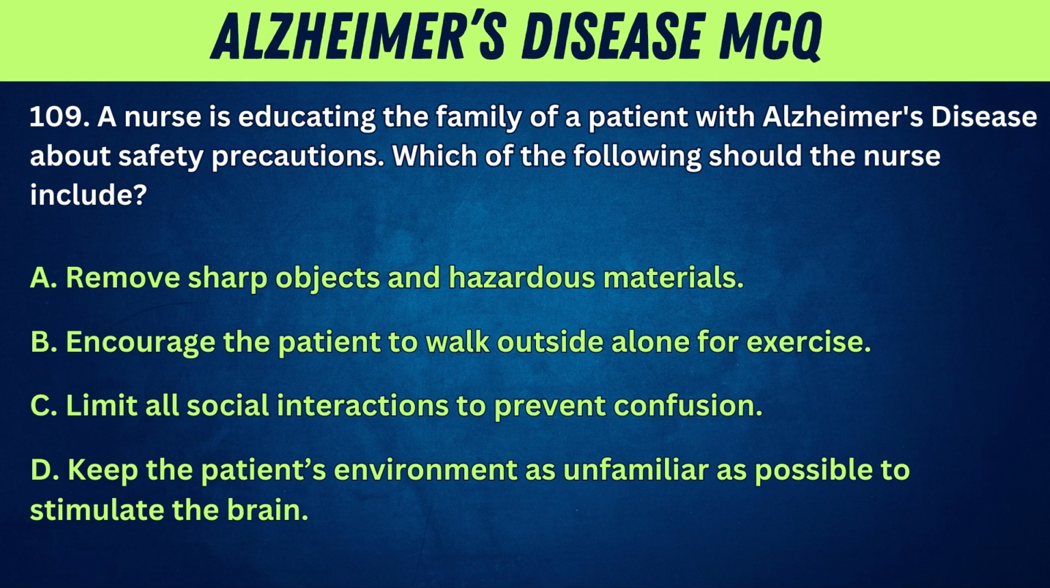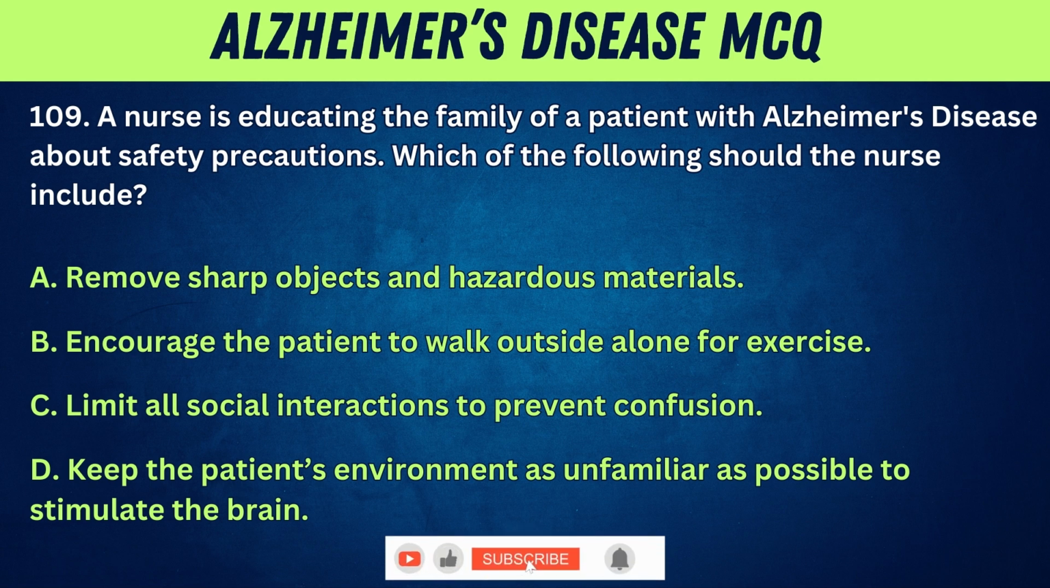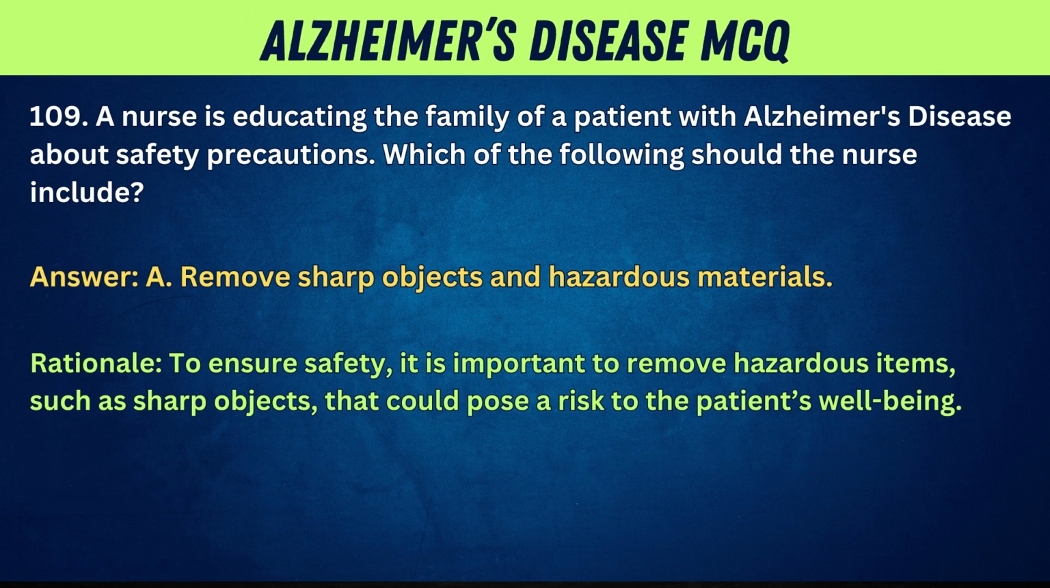109. A nurse is educating the family of a patient with Alzheimer's disease about safety precautions. Which of the following should the nurse include? A. Remove sharp objects and hazardous materials. B. Encourage the patient to walk outside alone for exercise. C. Limit all social interactions to prevent confusion. D. Keep the patient's environment as unfamiliar as possible to stimulate the brain. Answer: A. Remove sharp objects and hazardous materials. Rationale: to ensure safety, it is important to remove hazardous items, such as sharp objects, that could pose a risk to the patient's well-being.